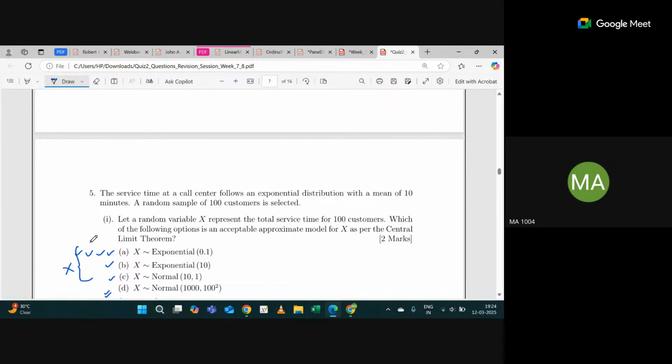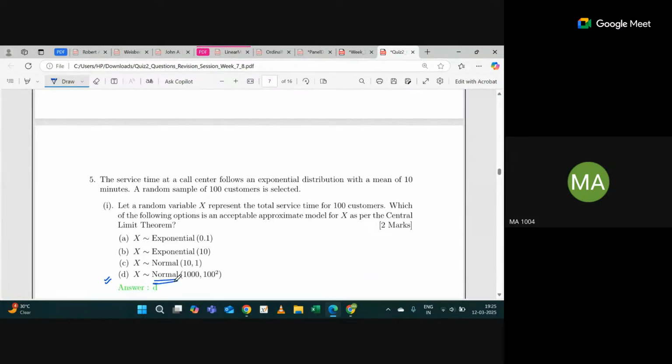D is correct. So the reason behind it, if you read the question carefully, it is asking about, first of all, what will be an acceptable approximate model for x as per the central limit theorem, right? So we know as per the central limit theorem, for large sample size, it will follow normal distribution. Yes or no? We have to find the mean and variance and cross check them.